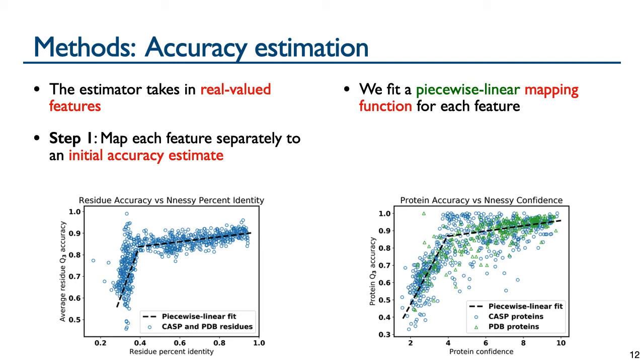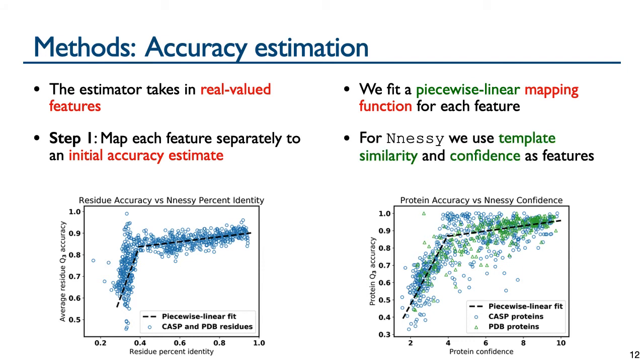To address this, we obtain the initial accuracy estimate by fitting a piecewise linear mapping function for each feature. For NESI, the 2 features we use are template similarity, which reflects how closely a protein sequence matches the template database, and Nessie's confidence in its prediction. And these two plots are the two plots shown below.